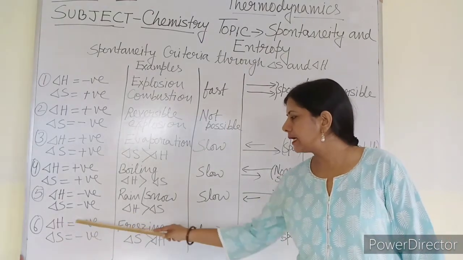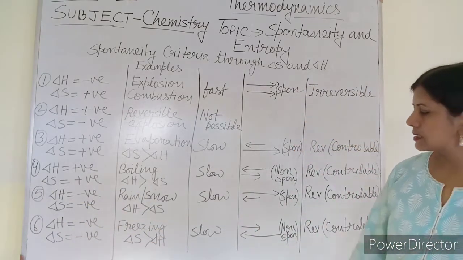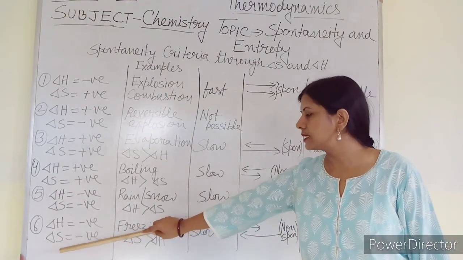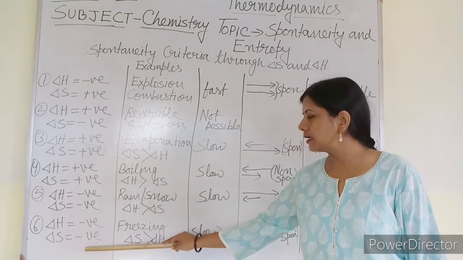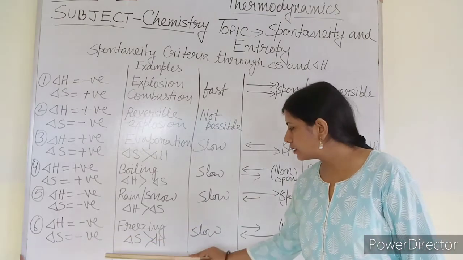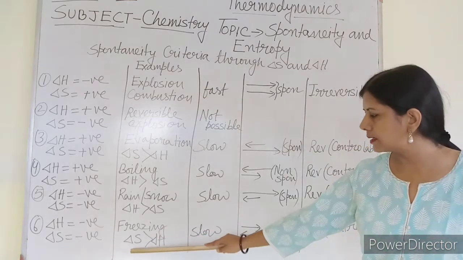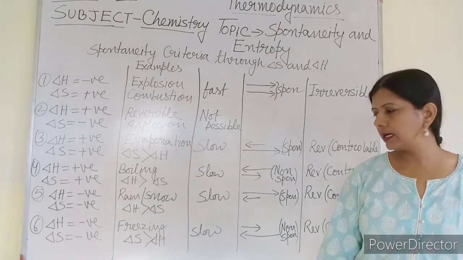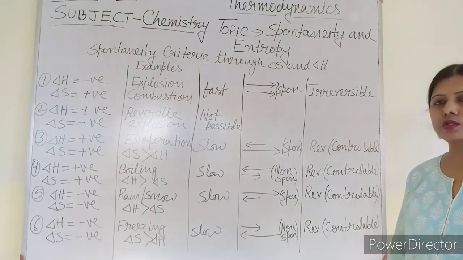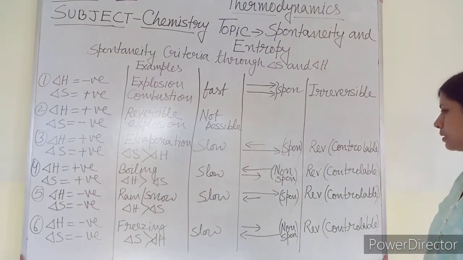Sixth condition, delta H is negative, delta S negative, same like here. But in this case, delta S being negative means randomness is decreasing. When randomness is decreasing, that means it is making the system non-spontaneous. Here the dominance of delta S is more as compared to delta H. Value of delta S is more as compared to delta H. So this is also a slow reaction. It is proceeding towards non-spontaneous, whose effect is more. So it is non-spontaneous, reversible and controllable.